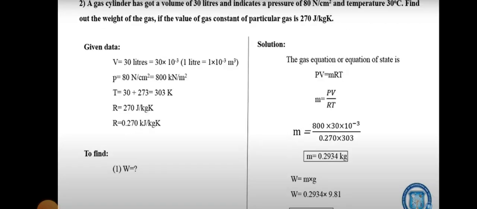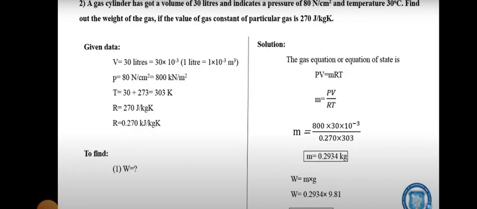Then the second problem. A gas cylinder has a volume of 30 liters and indicates a pressure of 80 Newton per centimeter square and a temperature of 30 degrees centigrade. Find the weight of the gas if the value of the gas constant of the particular gas is 270 joules per kilogram Kelvin. The volume is given in liters, so we convert it into meter cube by dividing by 1000.